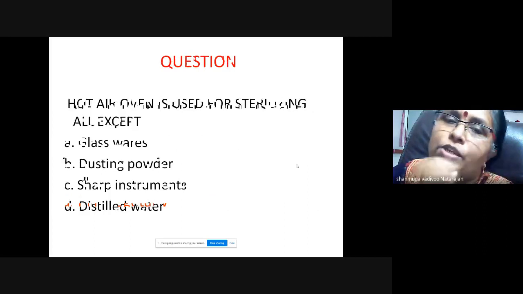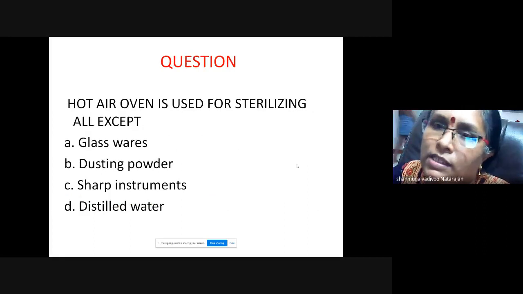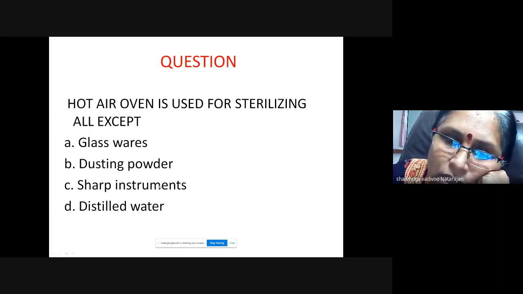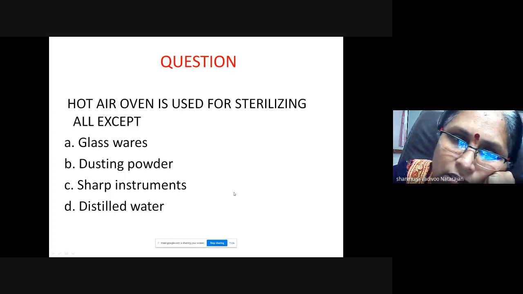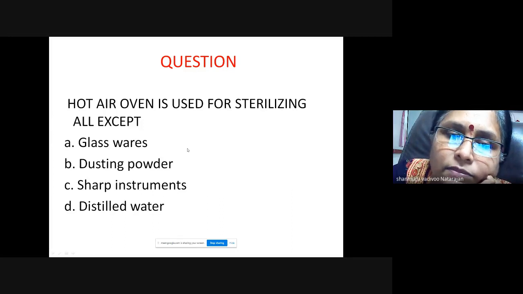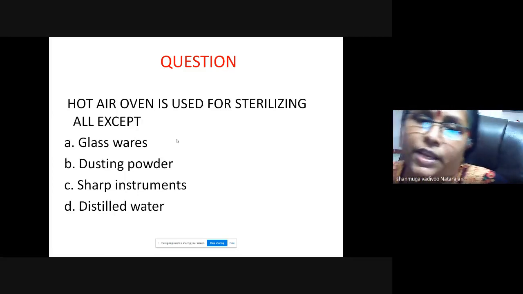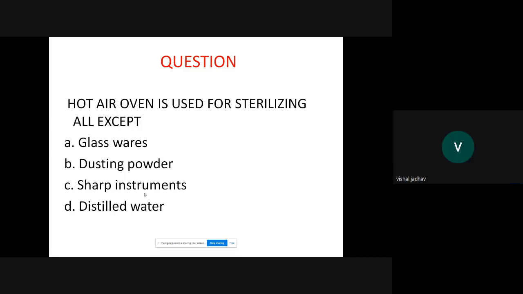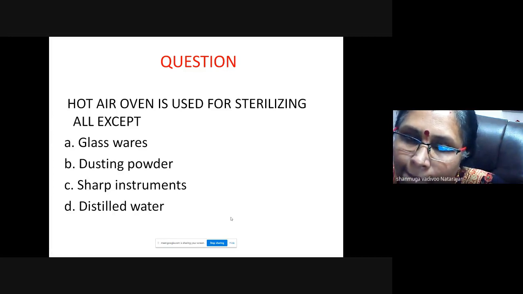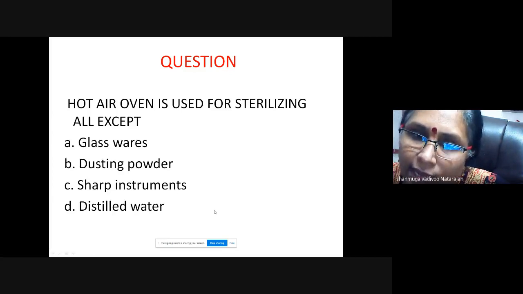So next question. Hot air oven is used for sterilizing all except: glassware, dusting powder, sharp instruments, distilled water. So which one? Is glassware the correct choice? Anybody? So which will be the answer? Three are correct, one is wrong. Distilled water. Why? So what procedure will you use to sterilize distilled water?